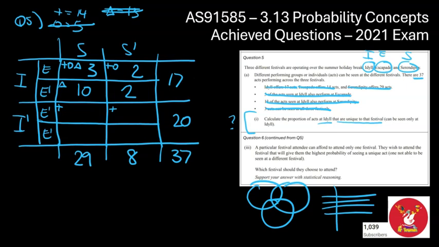I stuck my mind to it, and eventually it clicked that this 37, they represent acts or groups performers who have gone to the 3 festivals. So we've actually been given this number here, which is going to be 0. So this box here represents I dash, E dash, and S dash. So that's basically not going to any of the festivals. But we know these 37 are going to at least one of the festivals. So that means none of these 37 groups aren't going to any of them. So we knew that 0, and that was a bit of a trick there.